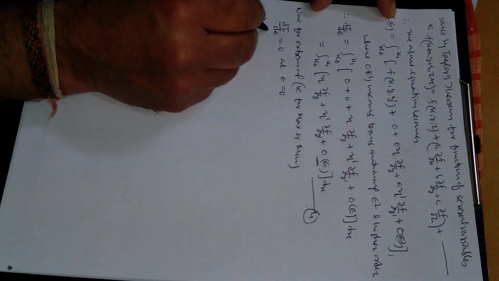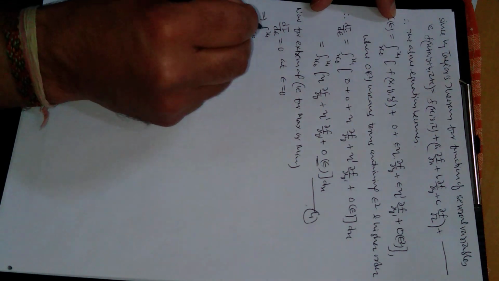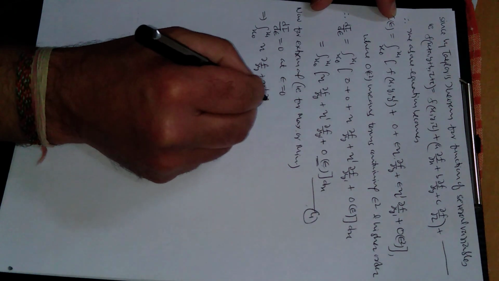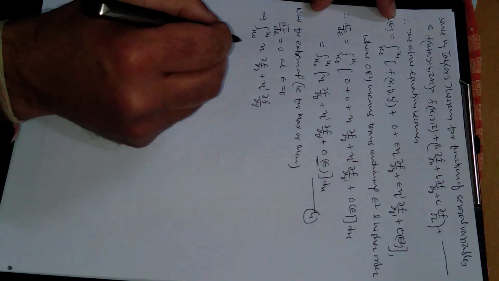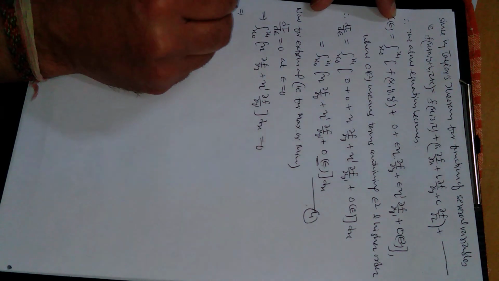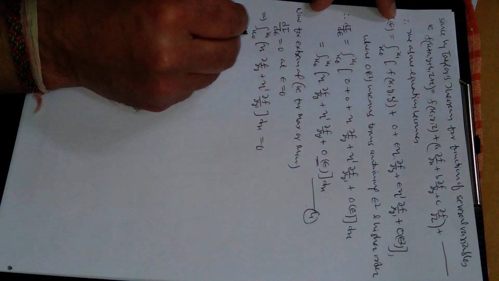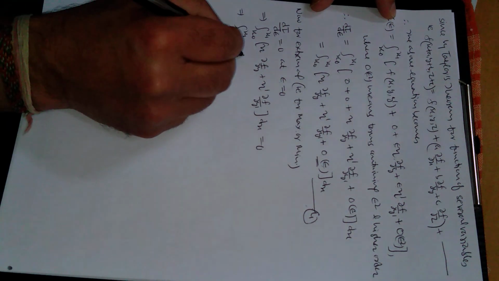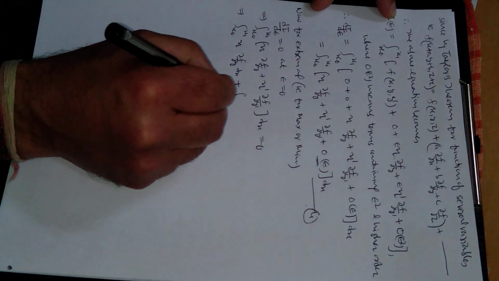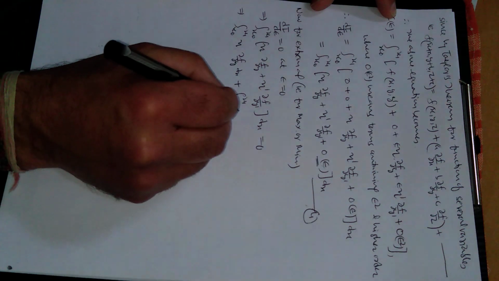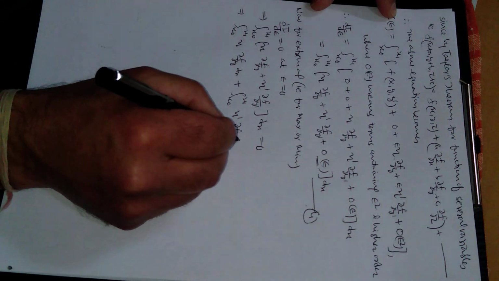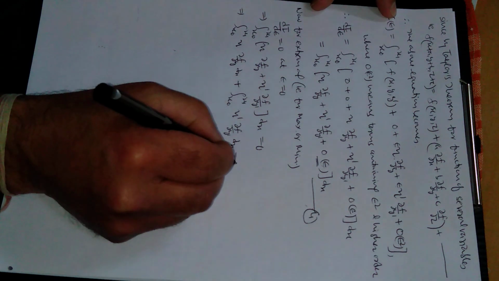So this implies integration from x naught to x1 of eta times partial derivative of f with respect to y, plus eta dash times partial derivative of f with respect to y dash, with respect to x, will be equal to 0. Now separate: integration from x naught to x1 of eta partial derivative of f with respect to y dx, plus integration from x naught to x1 of eta dash partial derivative of f with respect to y dash dx, will be equal to 0.